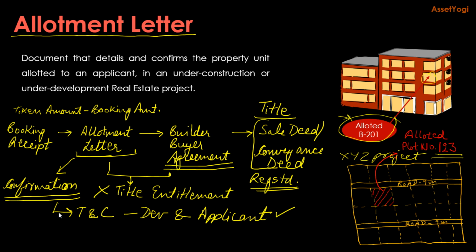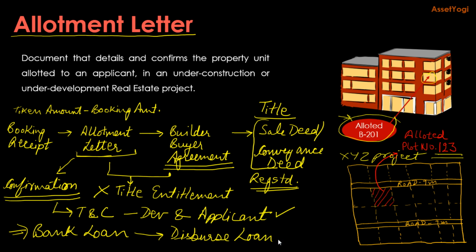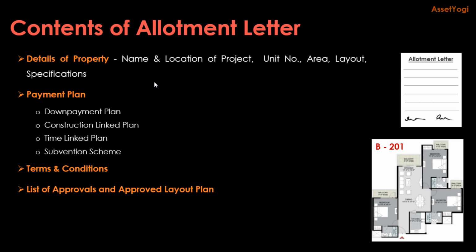Now there is another reason why allotment letter is required. Suppose you have to apply for a bank loan. Then all banks will ask for the allotment letter before they can disburse the loan amount. So I think you understand the difference between allotment letter, builder buyer agreement and sale deed, and why allotment letter is required. Now let us see what all is contained in the allotment letter.